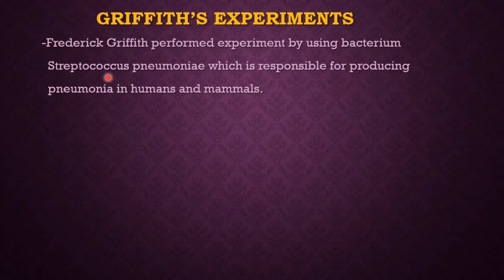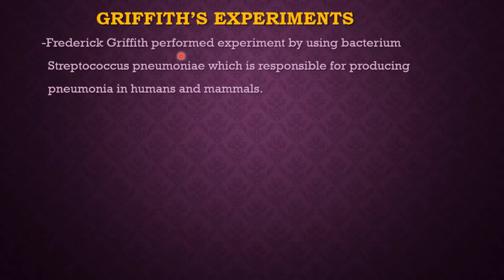The name of that bacteria is Streptococcus pneumoniae, which is responsible for causing pneumonia in humans, or you can say in mammals. What we are going to study is Griffith's experiment. What is the aim of Griffith? Griffith wanted to know about the genetic material, the material which gets transferred from one generation to another generation.